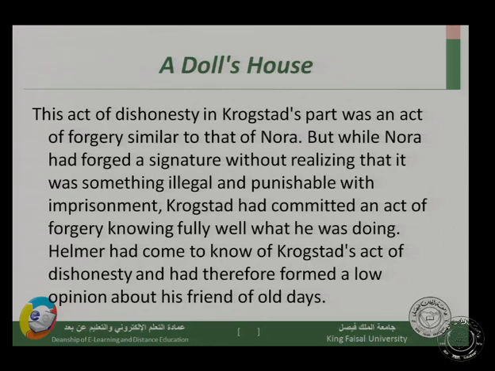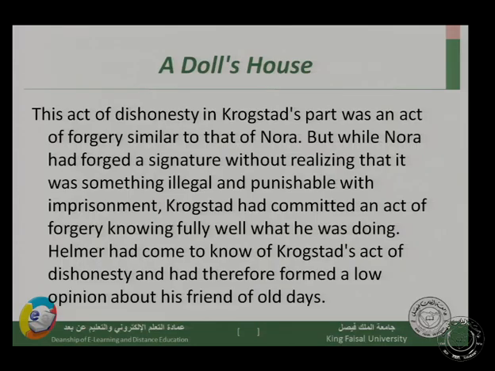But the difference between the two, you need to note, is that Nora committed the crime of forgery without knowing that it was a crime. She does not know that what she is doing is a crime. But Krogstad knows, and he did it deliberately, and this is the difference between the two. While Nora had forged a signature without realizing that it was something illegal and punishable with imprisonment, Krogstad had committed an act of forgery knowing fully well what he was doing.